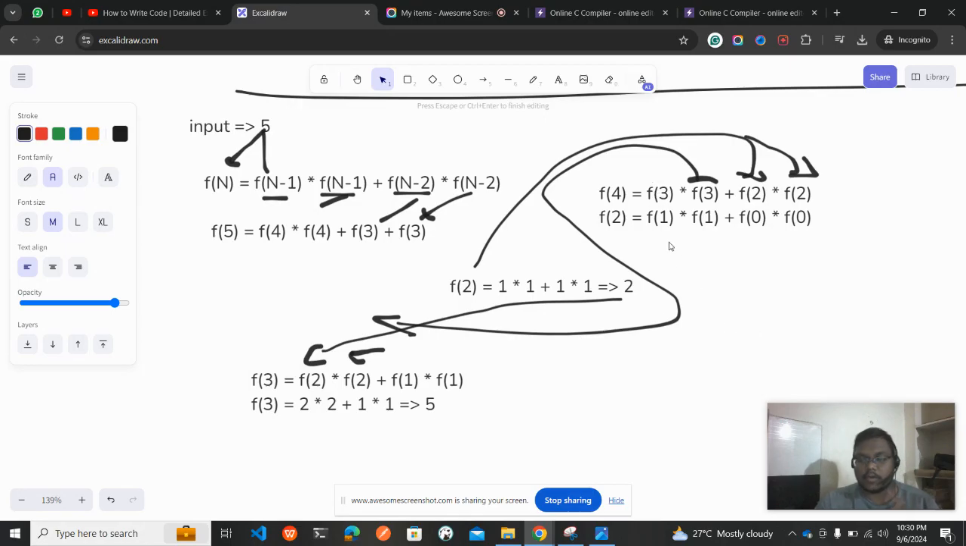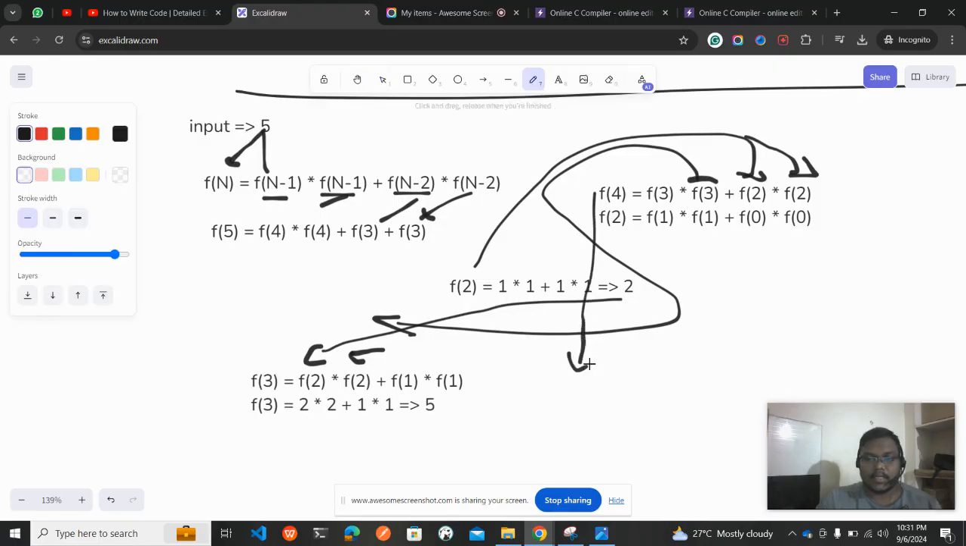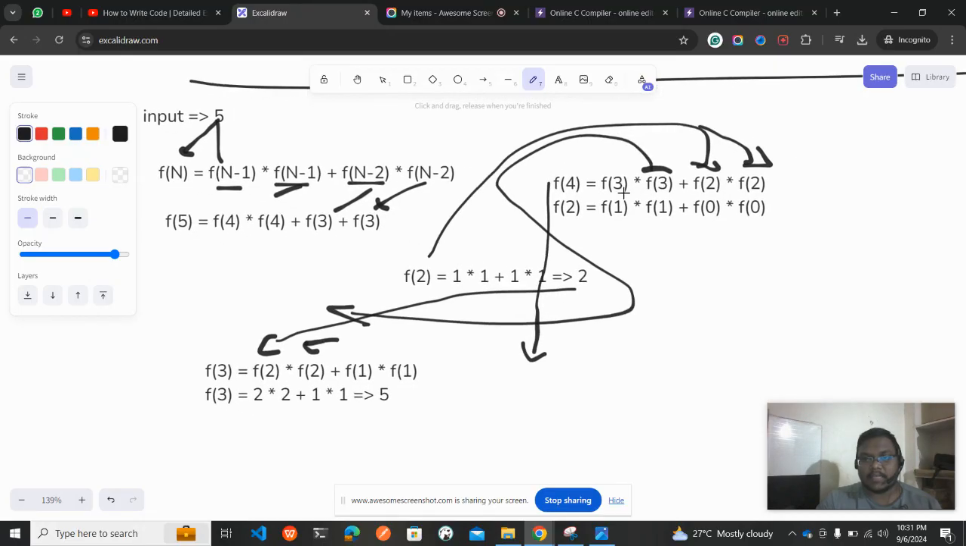So we have the values of f of 0, f of 1, f of 2, and f of 3. What we need to get now is the f of 4 value. So what is f of 4? F of 4 is nothing but f of 3 into f of 3 plus f of 2 into f of 2.